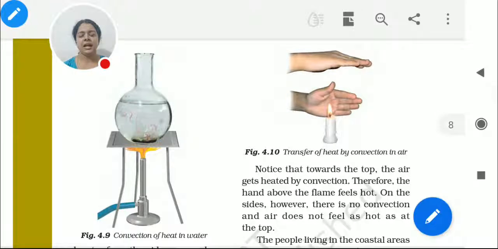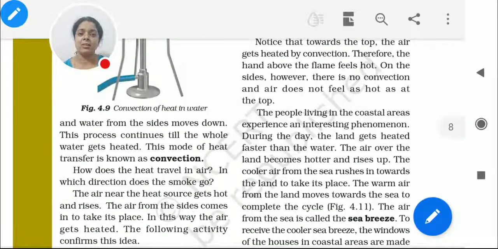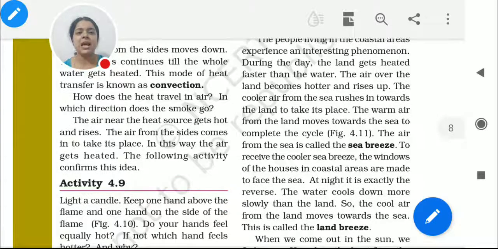We found that heat can move, heat can transfer from water, it can transfer from air, heat can transfer through any object as well. So we got to know all those things. Now we are coming to the next part: what happens in the coastal areas? We got to know that transfer of heat is known as convection. Then we got to know that there are two kinds of terms, sea breeze and land breeze.